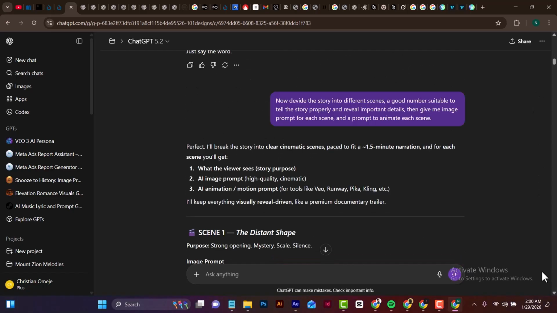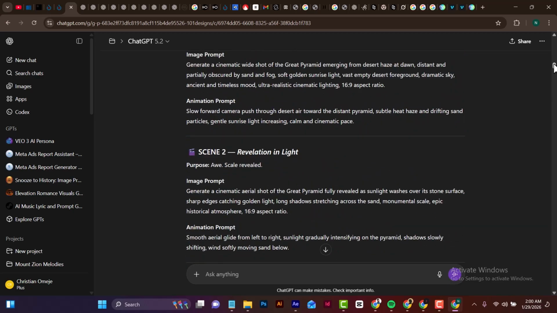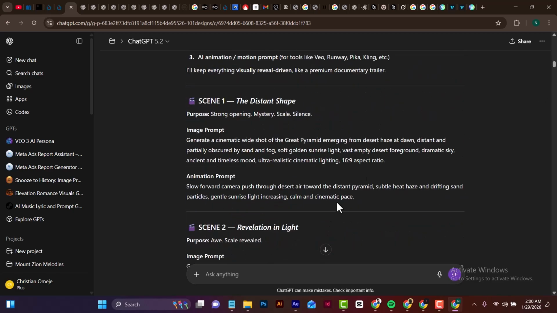And while doing this, we need to ensure that the visuals match the story. So right here, I came to ChatGPT and I said, now divide the story into different scenes. Ensure they are suitable to tell the story properly. As you can see, I'm going to provide these prompts in the description below. And then ChatGPT went ahead to give me different scenes from the story. I even asked it to give me a prompt to animate each of them.